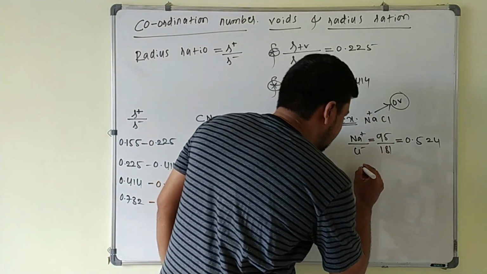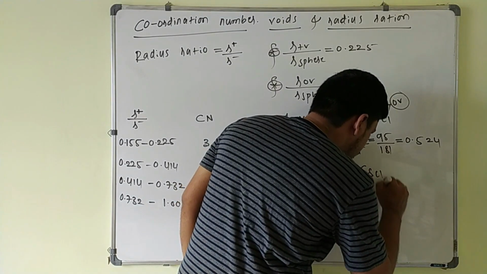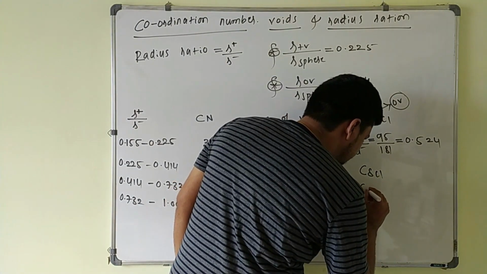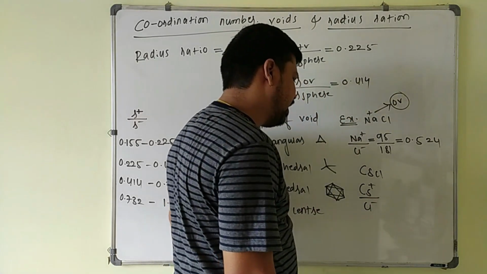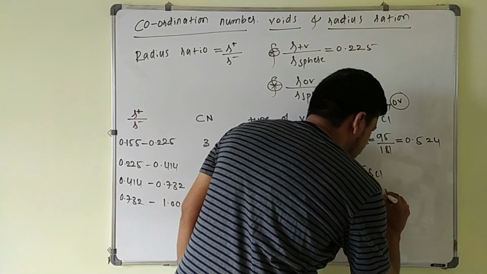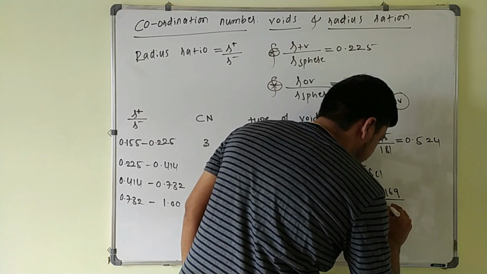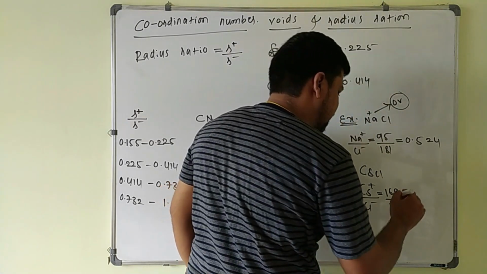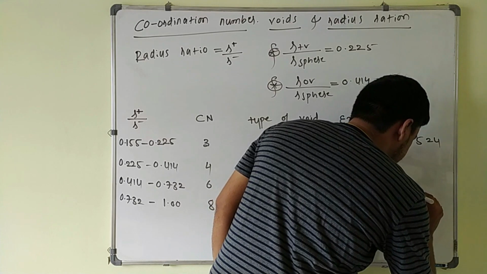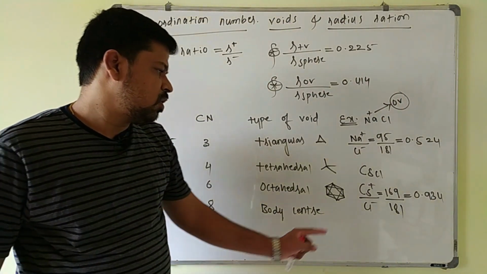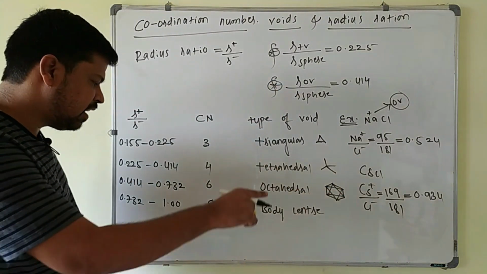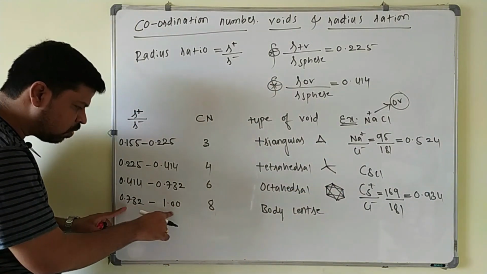For example, take cesium chloride. In the case of cesium chloride, the ratio of the radius of the cesium cation to the chloride ion is 169 divided by 181. The ratio of these two is 0.934. So the radius ratio suggests it is in the range of 0.73 to 1.